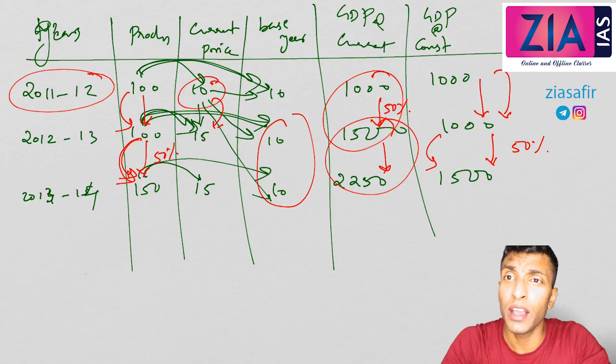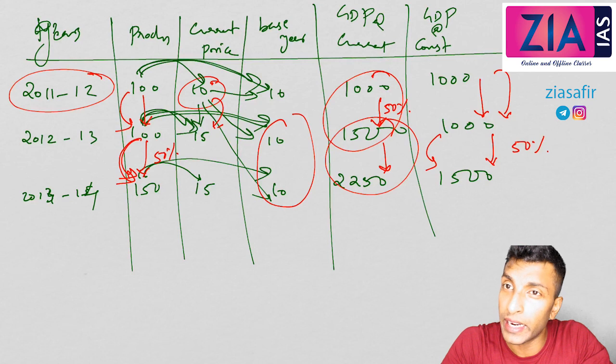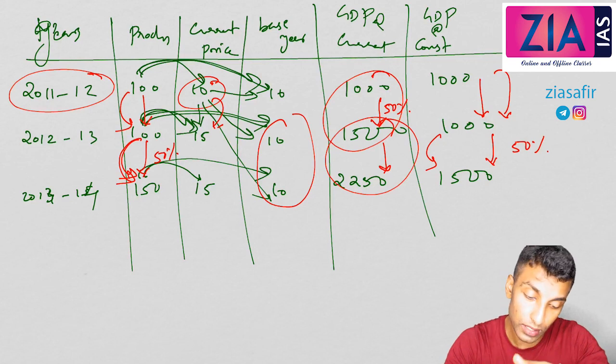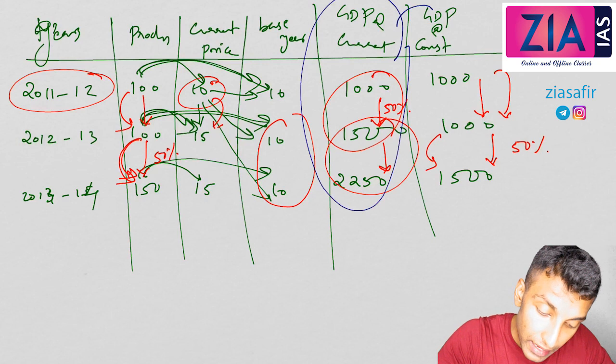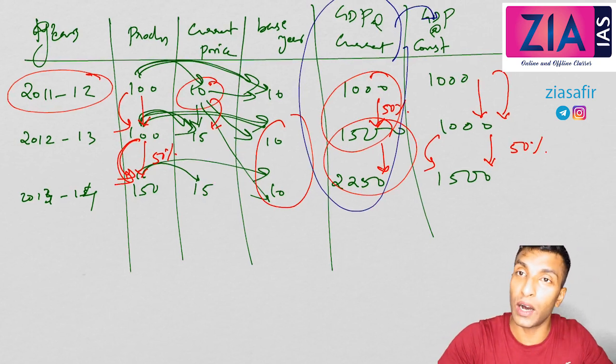And that's the reason why we need to get GDP at constant. But do we get it just like that? When we get it from the market, we get it at the prevailing price, that means current price. So this is what we are going to get. What we get from the market is this. From that we need to get this. Now see how we are going to get it.